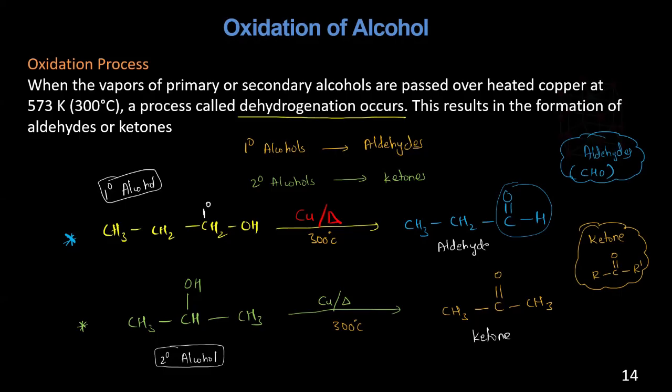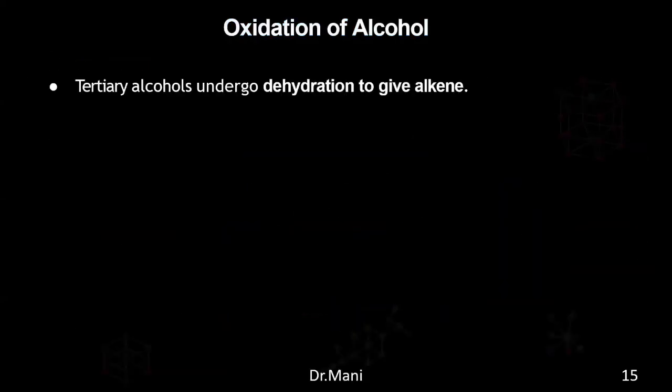So next one, oxidation of alcohols. So far we studied primary oxidation and secondary oxidation. So what happens to the tertiary alcohols? Tertiary alcohols will undergo dehydration to give alkenes. For suppose you take a carbon which is tertiary, that means it is attached to three different carbons. So let's say this is CH3, this is another carbon CH3, this is another carbon CH3. Now the other one is OH. So this is a tertiary alcohol.